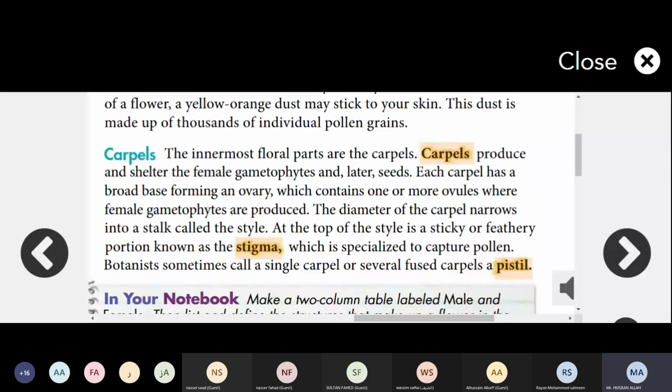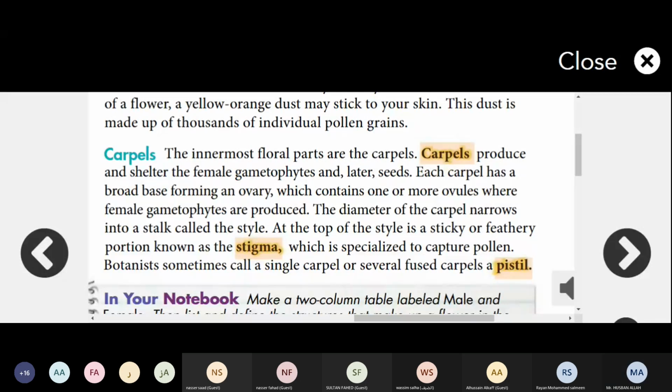Each carpel has a bulging base forming an ovary, which contains one or more ovules, where female gametophytes are produced.